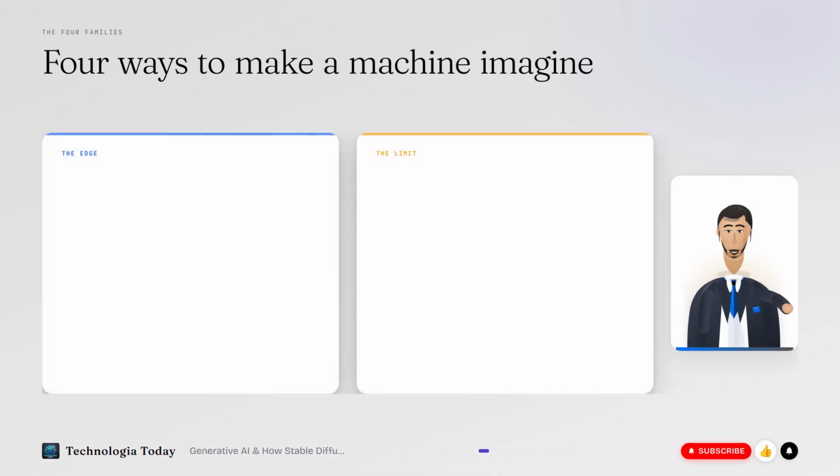Before diffusion, the field tried 3 approaches, each leaving a gift. VAEs, from 2013, squeeze an image into a tiny code and decode it back, stable and fast, but blurry. GANs, from 2014, pit 2 networks against each other: one forges images, the other hunts the fakes. They gave us the first genuinely sharp faces, but they're brutally unstable to train. Diffusion, made practical by the 2020 DDPM paper, adds noise and learns to reverse it, high quality and stable, which is why it took over open image generation.